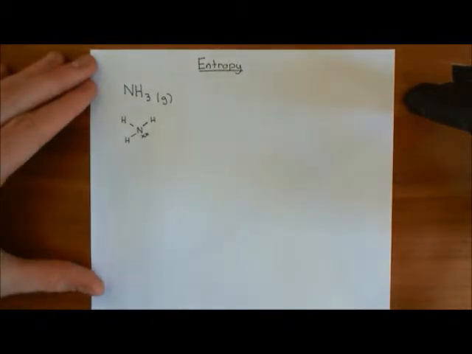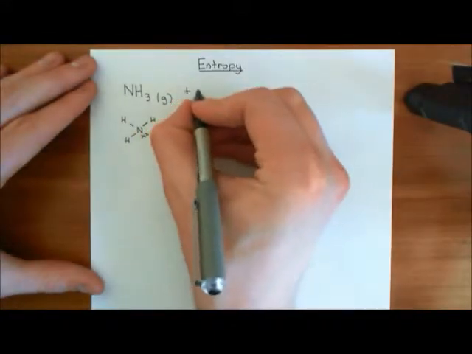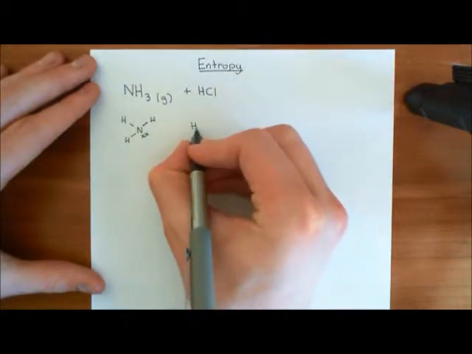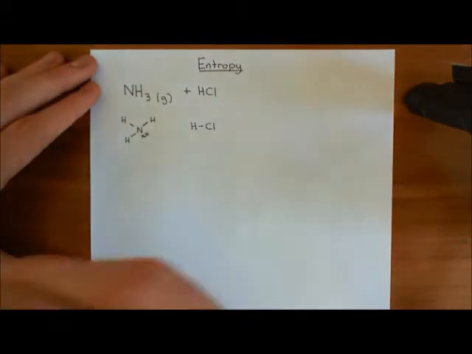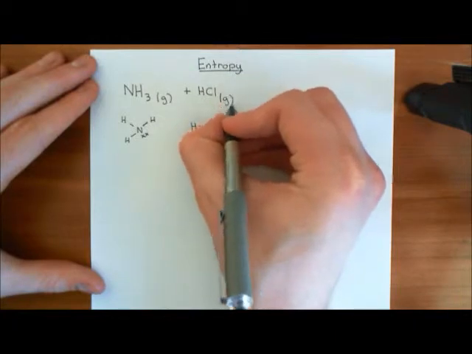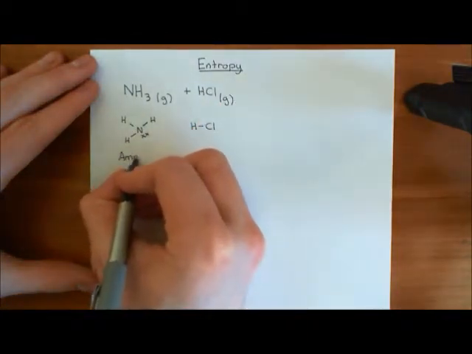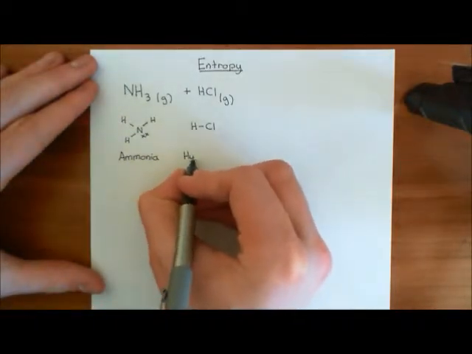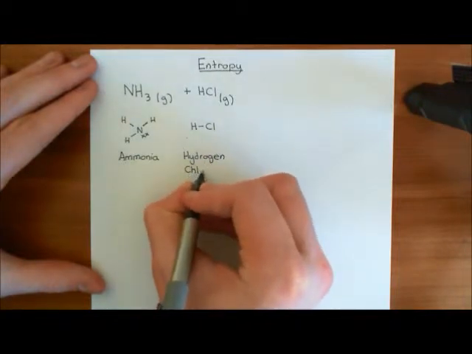So we take ammonia, which is this gas, and we mix it with another gas, which is hydrogen chloride. Hydrogen covalently bound to a chlorine atom. So this is hydrogen chloride, and again, this is a gas. Let's put both of their names. So this is ammonia, and we're mixing it with another gas, which is hydrogen chloride. So what happens when you mix these two together?